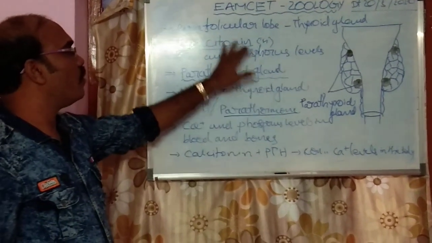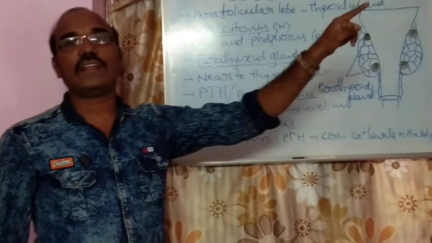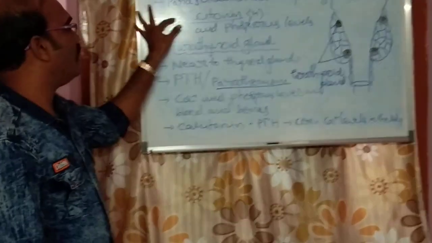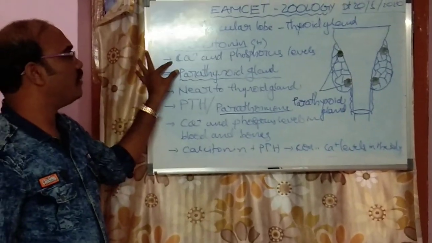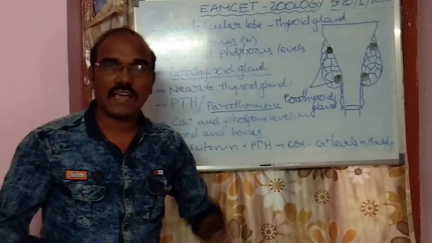And what kind of hormone is released from the parafollicular cells of the thyroid gland? It is called calcitonin. What is the job of that? It controls calcium and phosphorus levels in the blood.